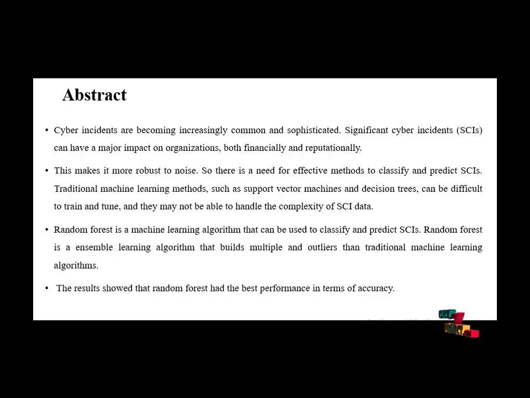So there is a need for effective methods to classify and predict SCIs. Traditional machine learning methods such as support vector machine and decision tree can be difficult to train and tune, and they may not be able to handle the complexity of SCI data. Random forest is a machine learning algorithm that can be used to classify and predict SCIs. Random forest is an ensemble learning algorithm that builds multiple decision trees and is more robust to noise and outliers than traditional machine learning algorithms.